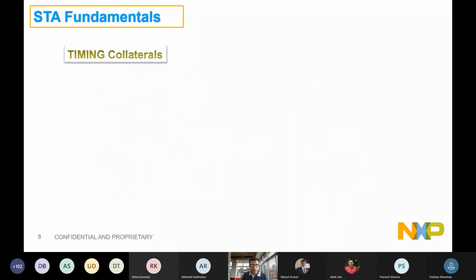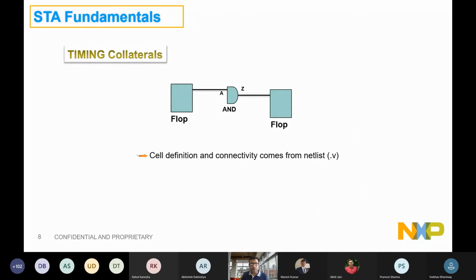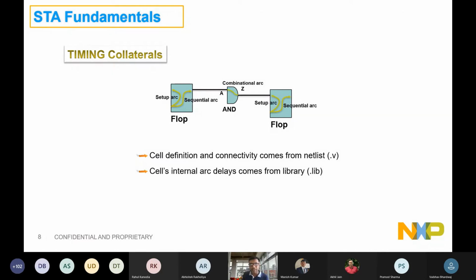Okay. Now coming to the timing collateral portion. I think this is a pretty handy diagram that people have been used to in the very first or second years of university programs, right? All we have is a good amount of combinational logic between two flops. So what we need is the cell definition and the connectivity between those cells. That is coming from your netlist, right? What else do we need? We need the internal delay information of these cells.